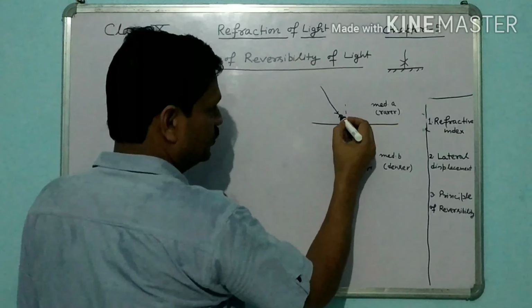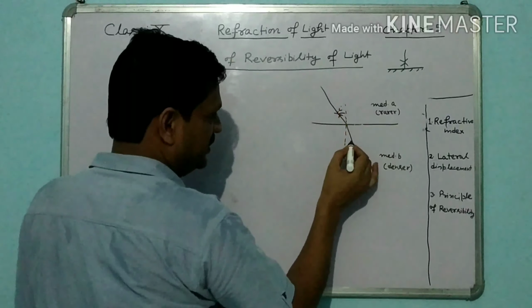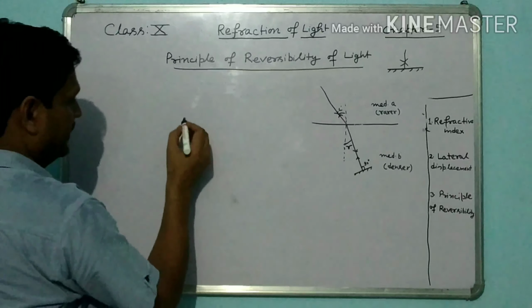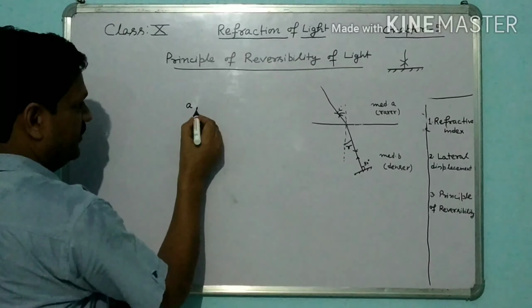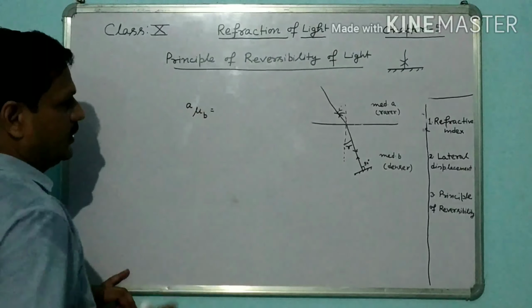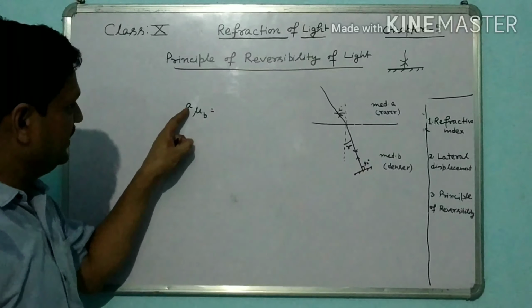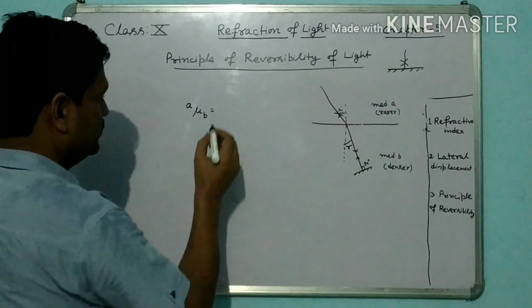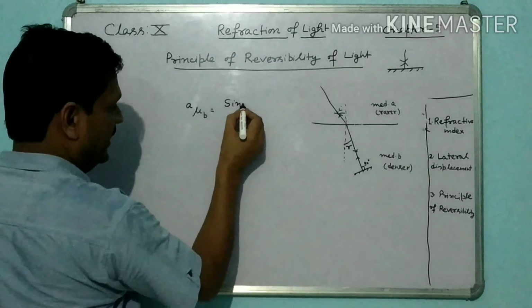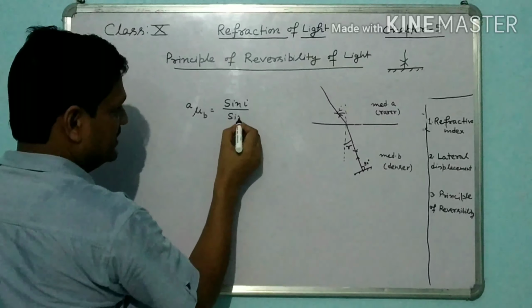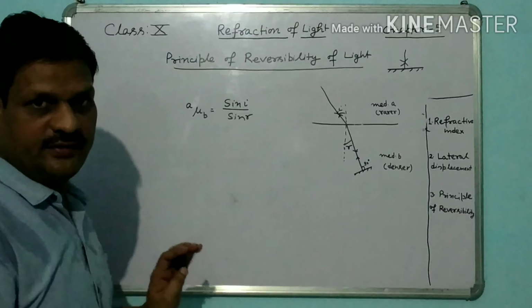What will be the conclusion of this? This is the angle of incidence, this is the angle of refraction. If we write A mu B, when the ray of light is traveling from A to B, it will be sin I upon sin R. If the ray of light is traveling from medium B to medium A, now this is the incident ray, this is the refracted ray.